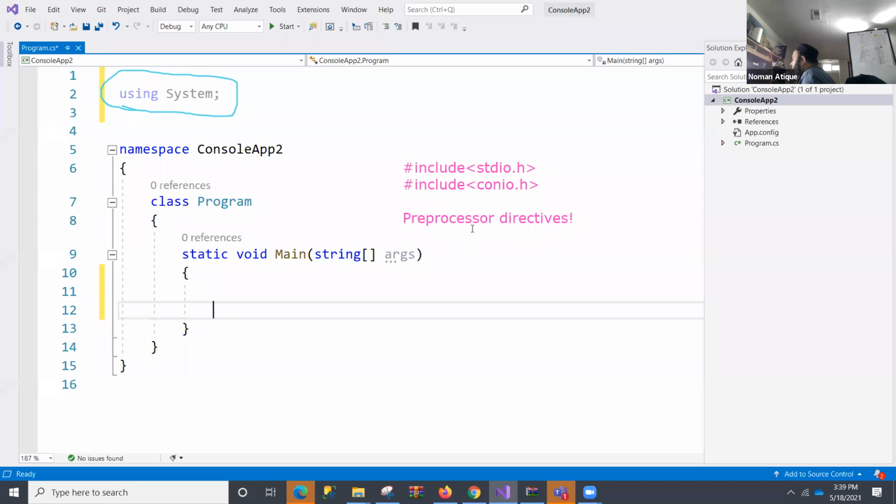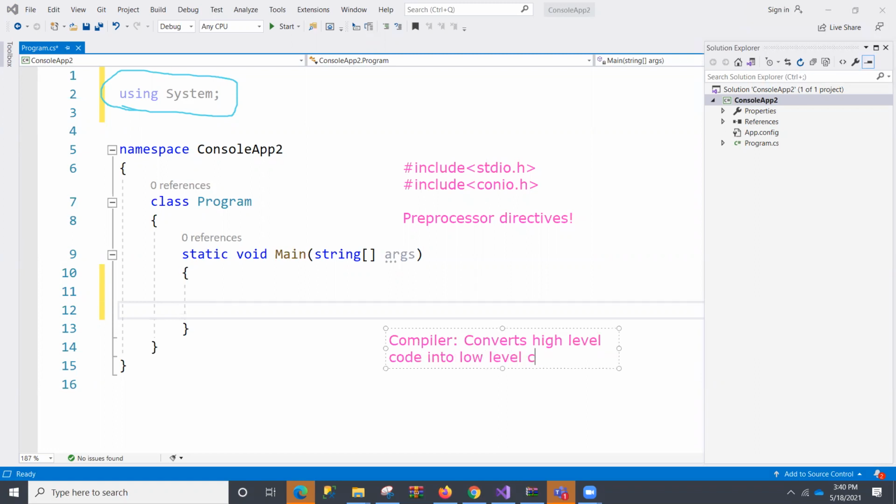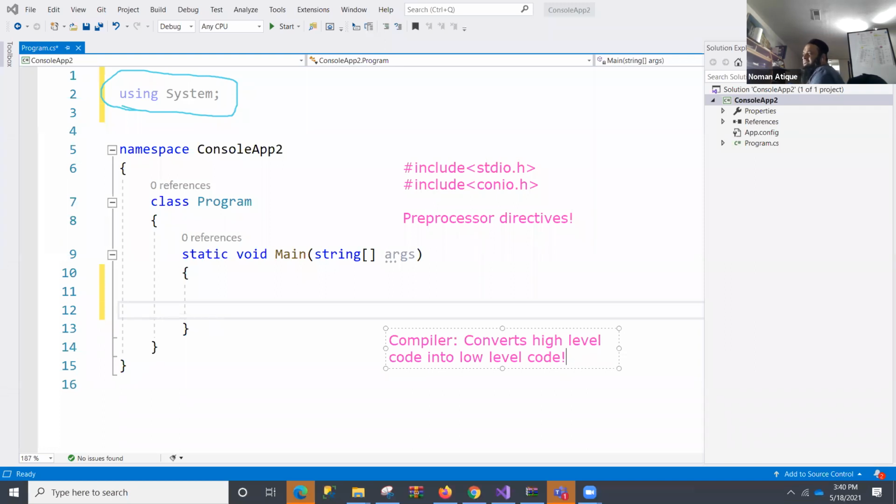But let me tell you a very important concept about the compiler, because this is something directly related to our topic. Someone has given a very good definition: converts high level code into low level code. Someone says the compiler compiles the user level language to bytecode or machine understandable code. Yes, you're right. So now listen, a compiler is something that converts our high level code.